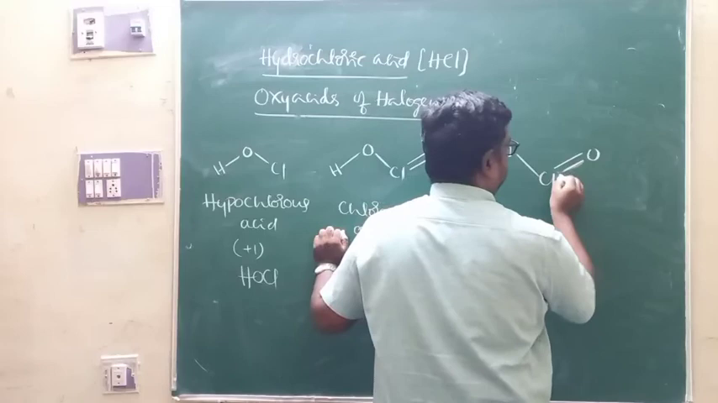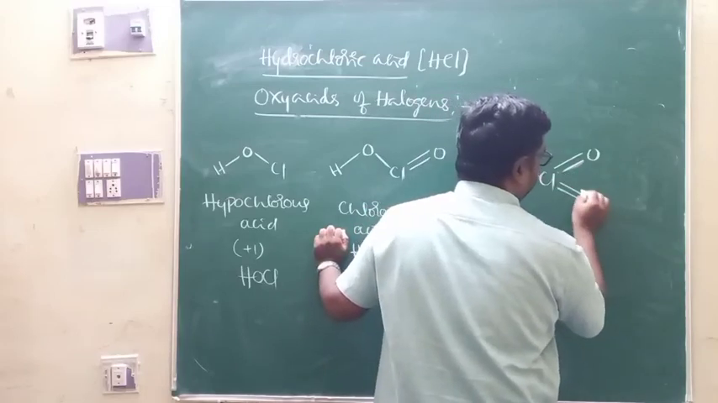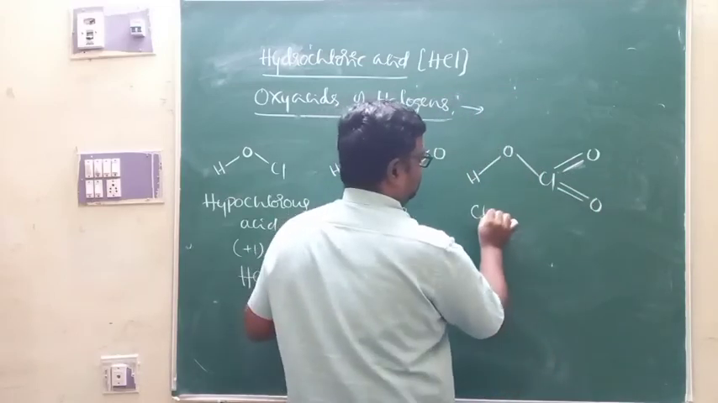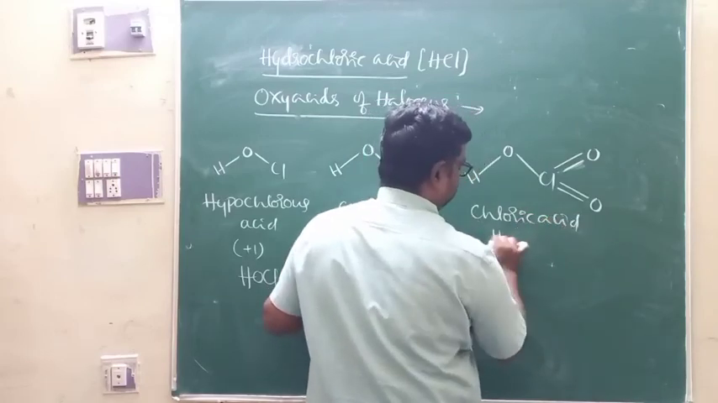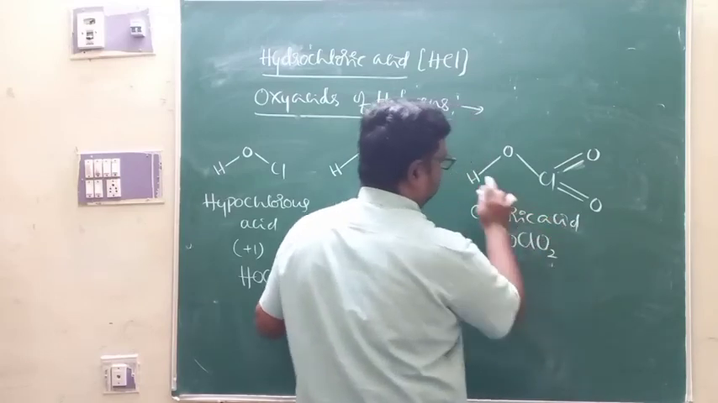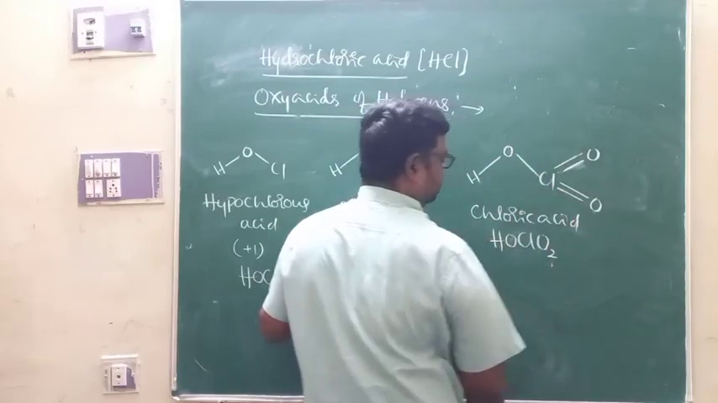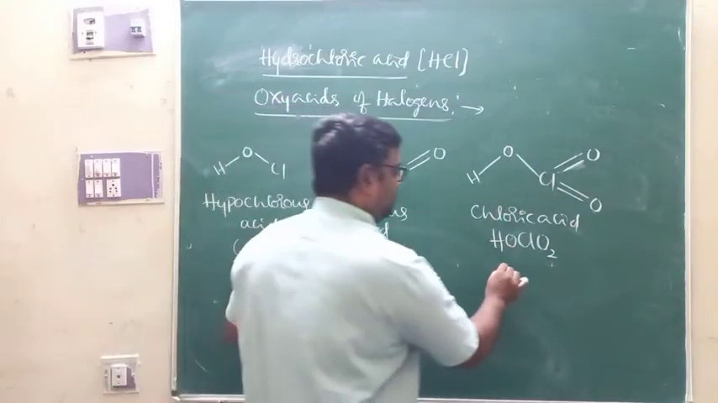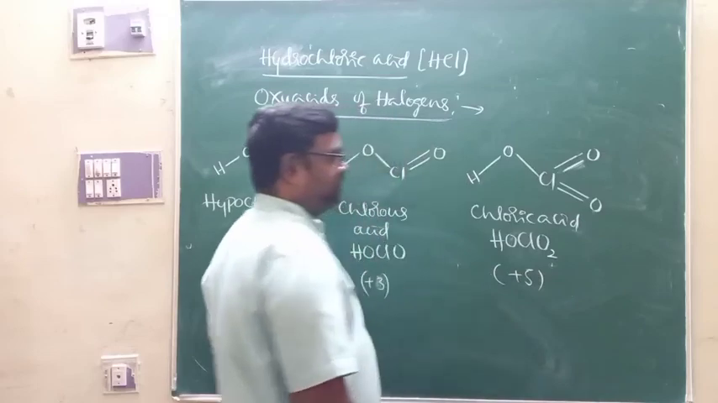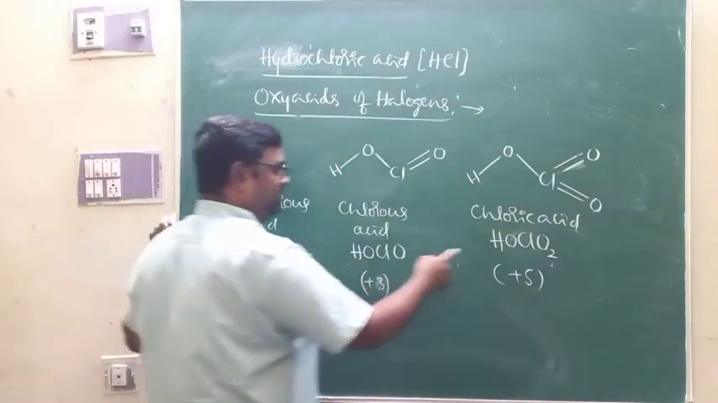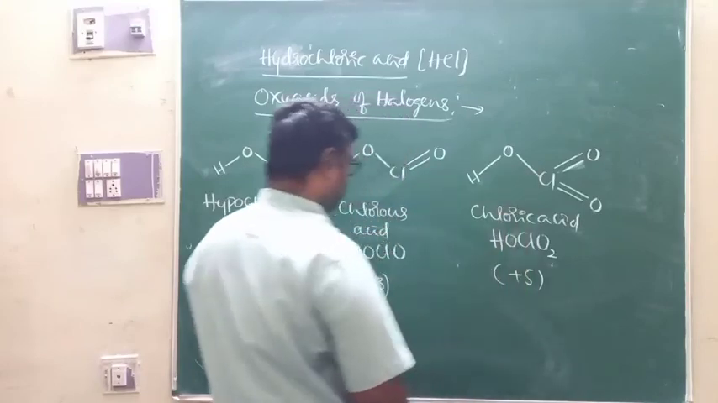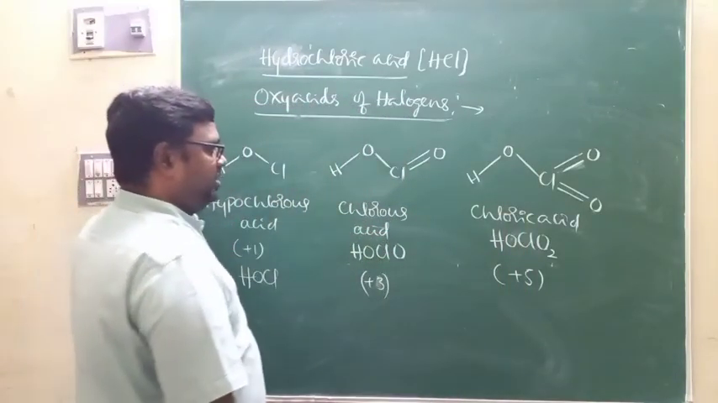Just add one more double bond. That is, this is chloric acid, HOClO2. This is where the oxidation number of chlorine is +5. Corresponding to the oxidation states of chlorine, +1, +3 and +5. Apart from that, you can write perchloric acid.